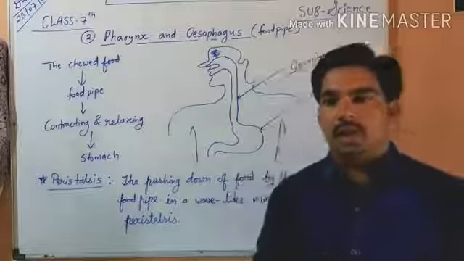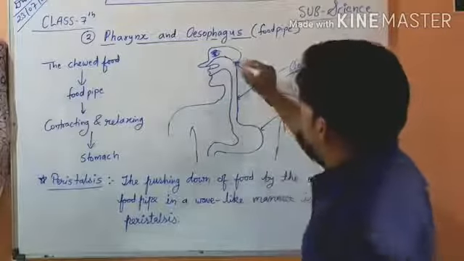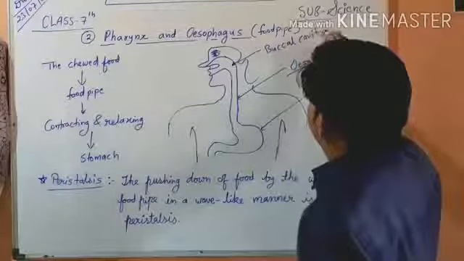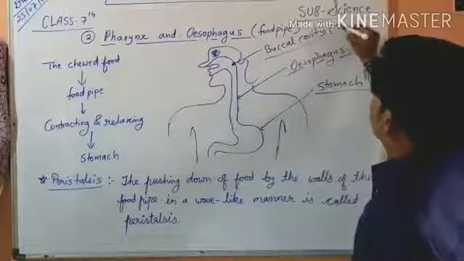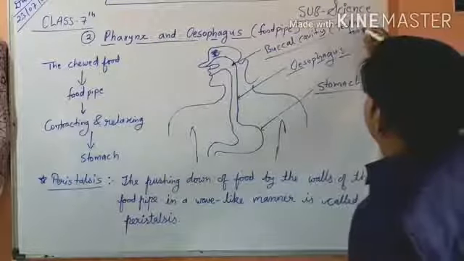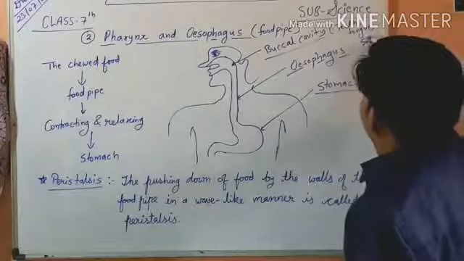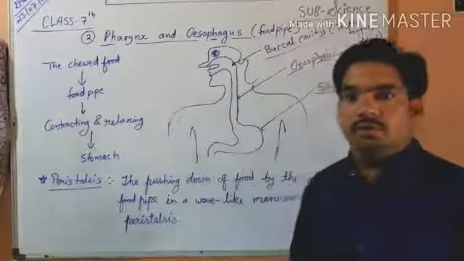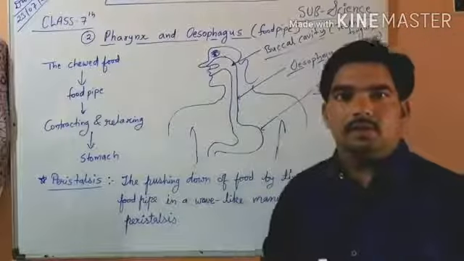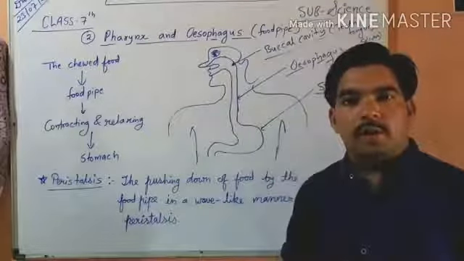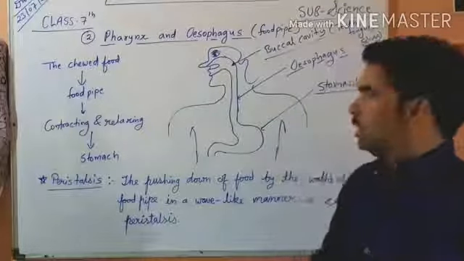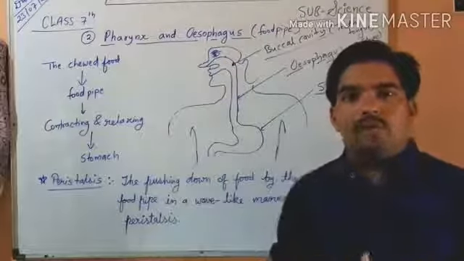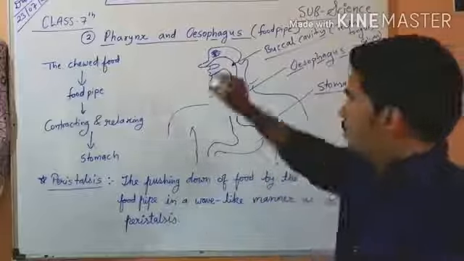In the buccal cavity, teeth help us chew the food, and the tongue helps us adjust the food in the mouth and also speak. Salivary glands help mix amylase or saliva in the food so it can be swallowed easily.